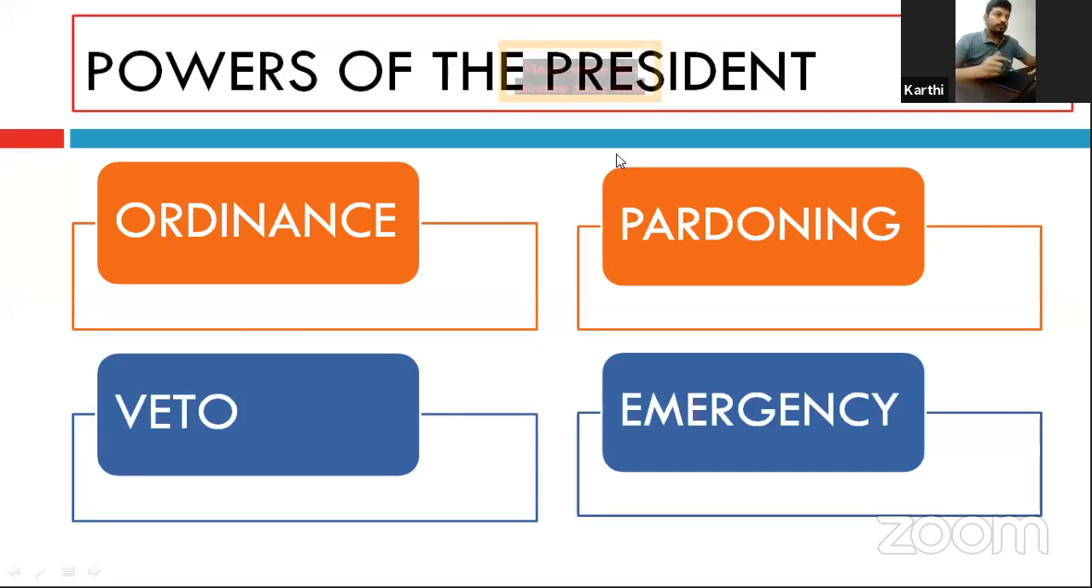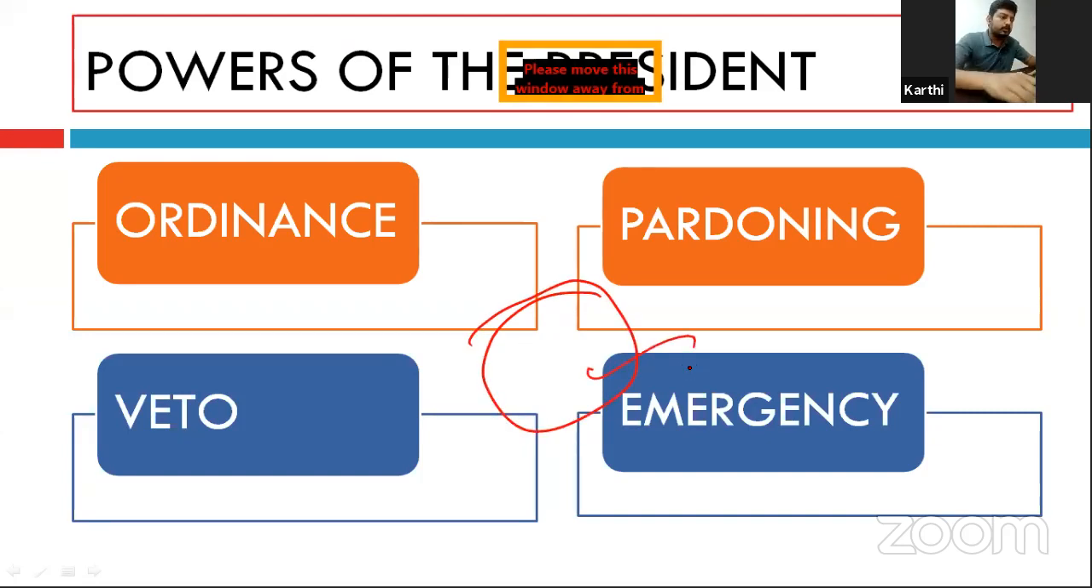So we will deal with the special powers of the president, right? Ordinance making power, pardoning power, veto power, emergency power. These are very important powers of the president. We will look at them one by one. So start with emergency power.